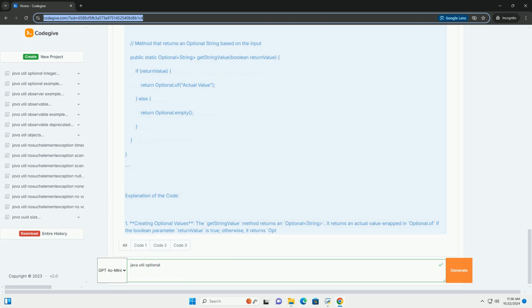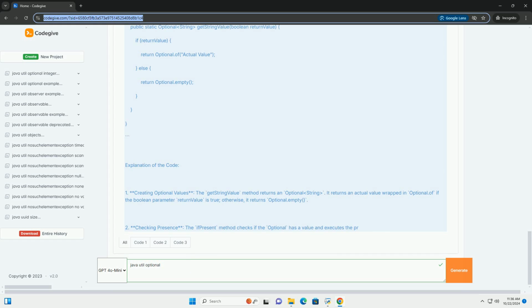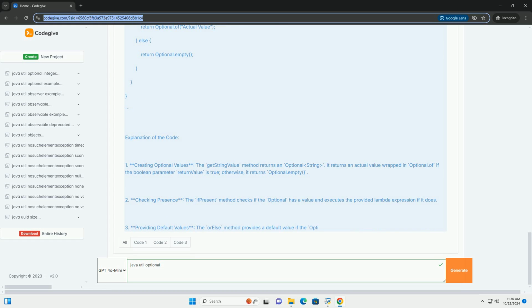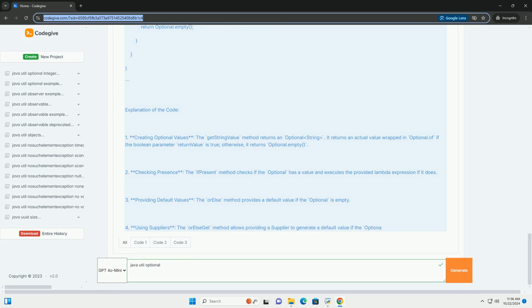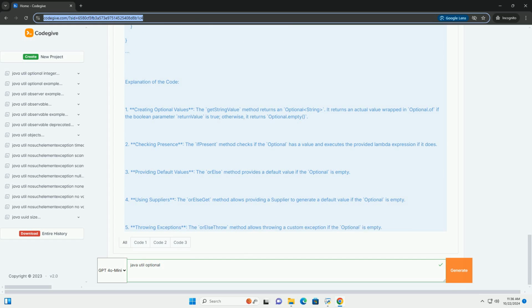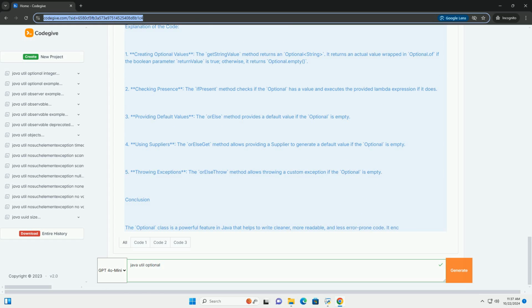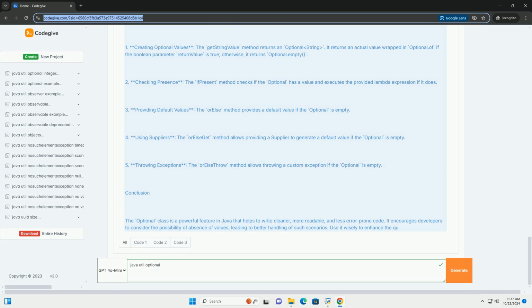Creating an Optional. You can create an Optional object in several ways. 1. Using Optional.of(value), if the value is non-null. 2. Using Optional.ofNullable(value), if the value might be null. 3. Using Optional.empty() to create an empty Optional.